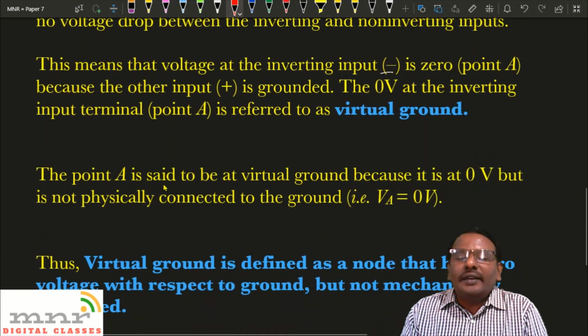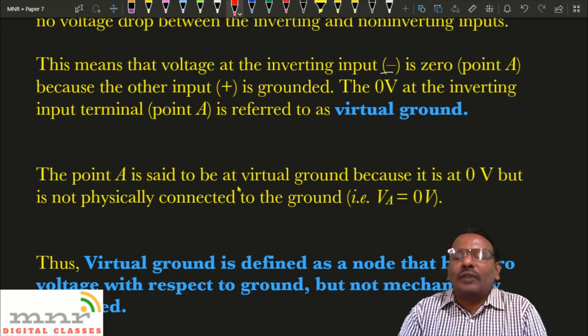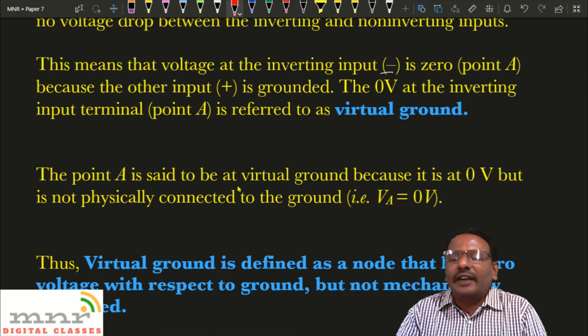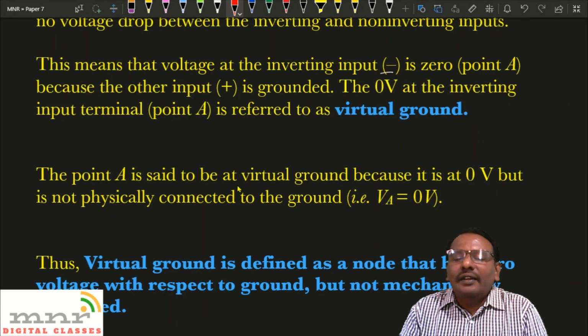Point A is said to be at virtual ground because it is at 0 volts, but it is not physically connected to the ground. It is called virtual ground because that point acts as if it is connected to ground, but is not physically connected to the ground. Therefore, we call it the virtual ground.